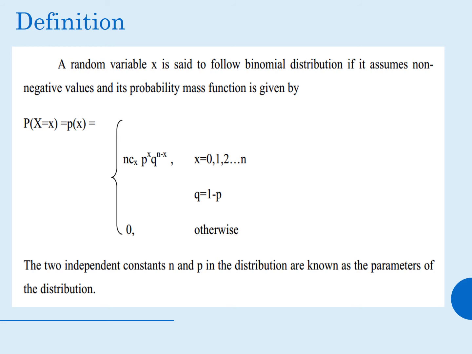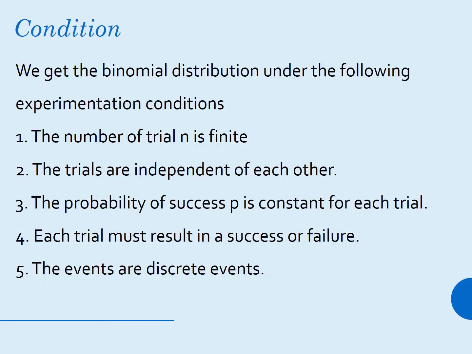Conditions of binomial distribution. We get the binomial distribution under the following experimental conditions. If most of these conditions are met, then we can get a more accurate answer for binomial distribution. First, the number of trials n is finite. Second, the trials are independent of each other. Third, the probability of success p is constant for each trial. Fourth, each trial must result in success or failure. Fifth, the events are discrete events.